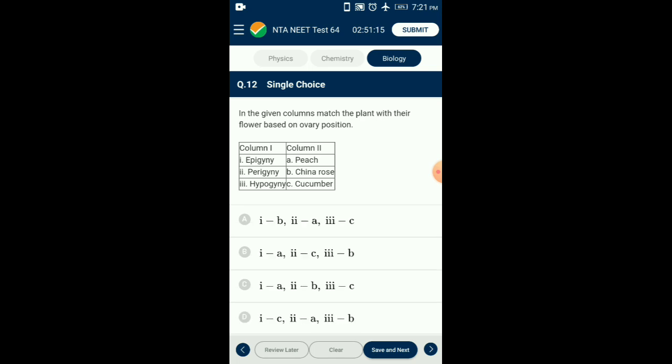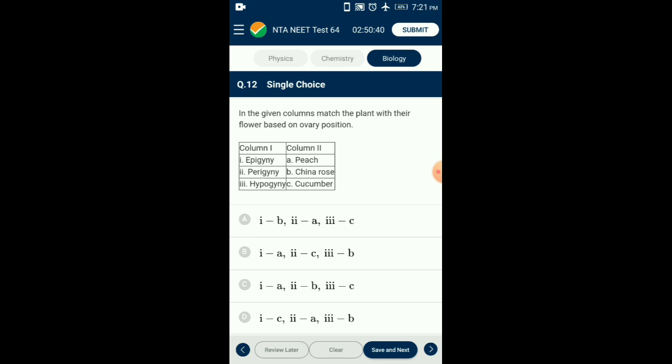Question number 12. In the given columns, match the plant with their flower based on ovary position. The position of the ovary in a flower can be different for different flowers. Some flowers have a superior ovary, it is called hypogyny, where all other parts of the flower are below it. Such condition is seen in China rose. Some flowers have an inferior ovary, it is commonly called epigyny, where all other floral parts lie above it. Such condition is seen in cucumber.